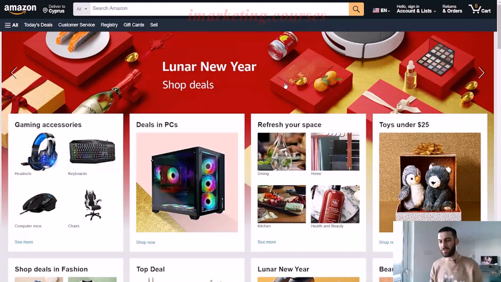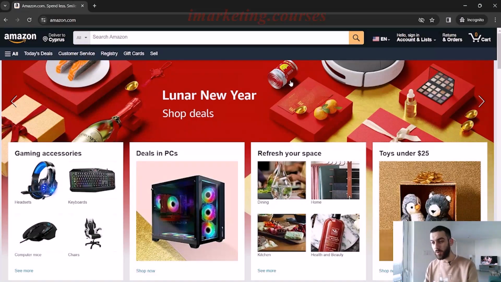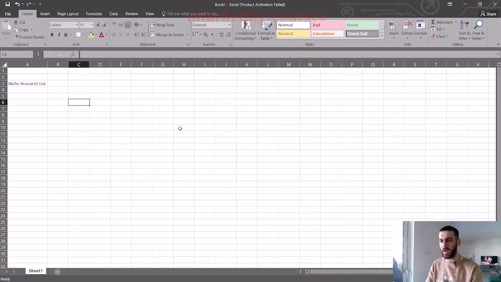Okay, so your category research. Right now, what we're trying to do is find different niches that we could potentially publish in, and we're going to make a big list in Excel, or you can use Google Docs, or Google Sheets. You can use whatever program you want, but I want to choose Excel. So now I have an Excel spreadsheet, and I just named it niche research list. You can name it whatever you want.